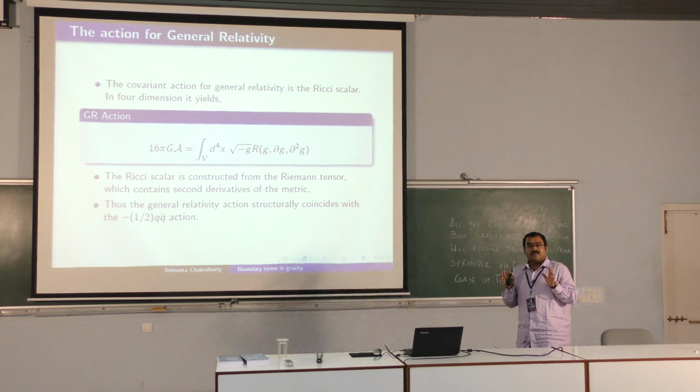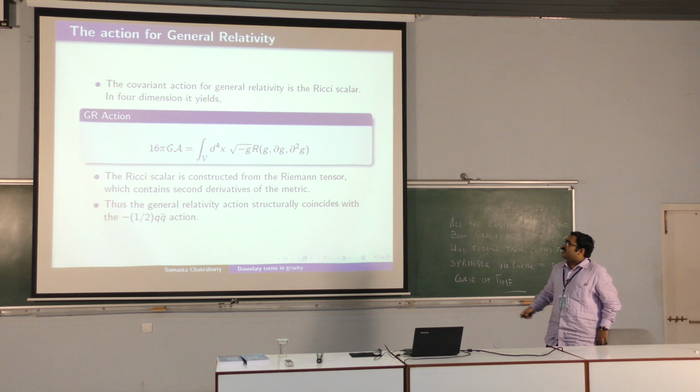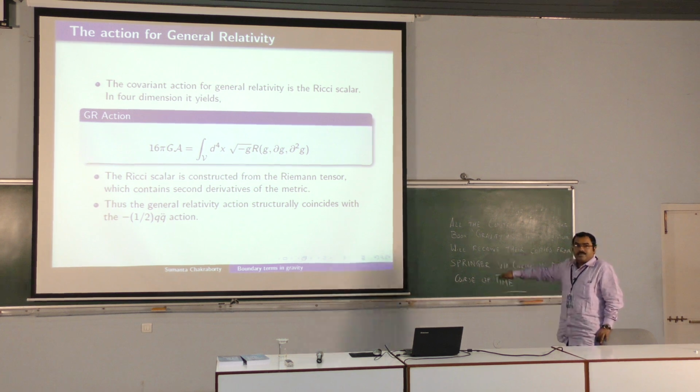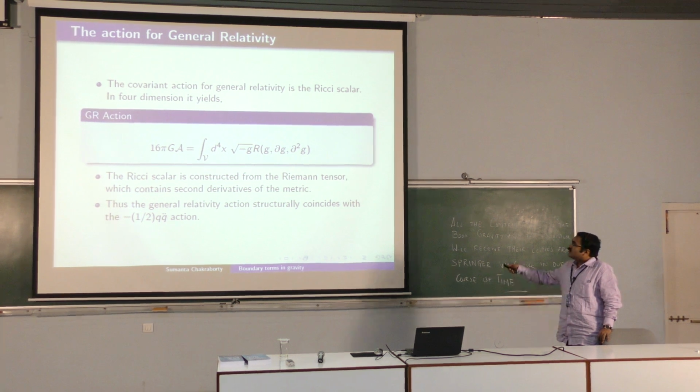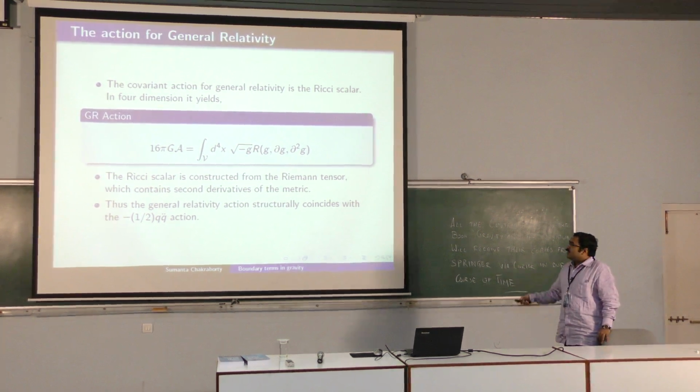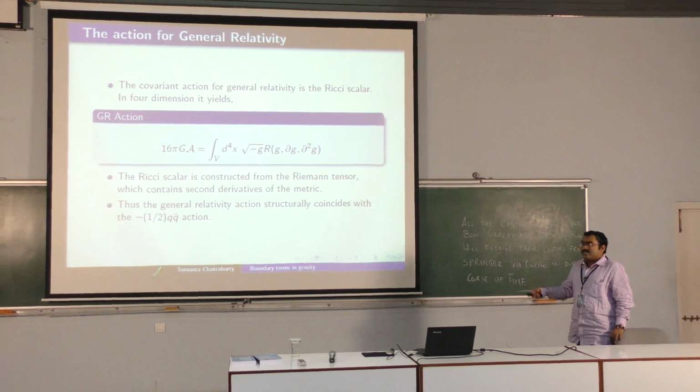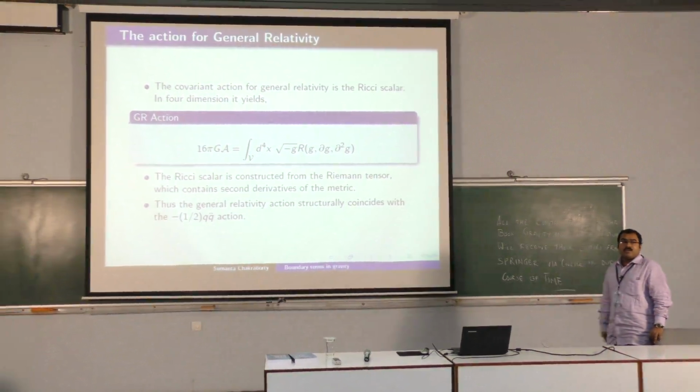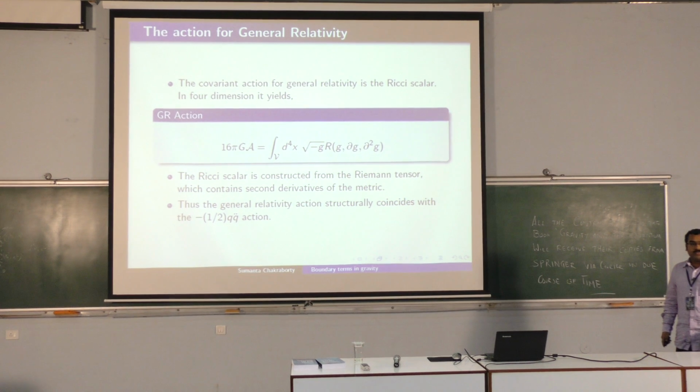Let me now come to GR. So in GR I will start with the simplest action, which is the Ricci scalar. The first thing you will see is that the Ricci scalar is not a function of g and its first derivative. It also depends on second derivatives of the metric. So the Ricci scalar is essentially structurally similar to our half q q-double-dot action. It involves double derivatives of the metric.